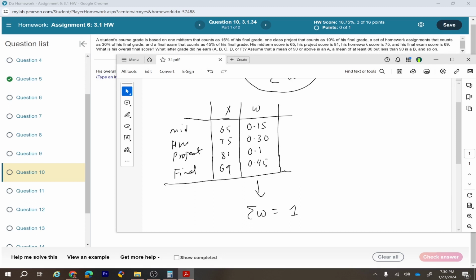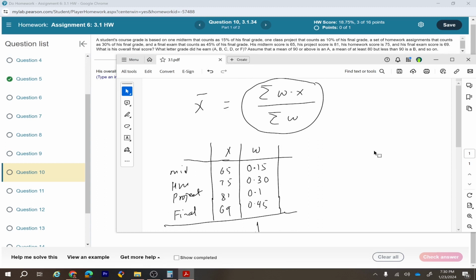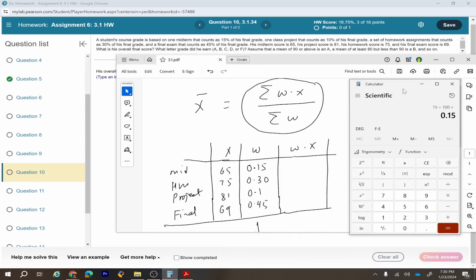Now to find the mean score or the final score, you need to find W times X. You have to multiply these two numbers, W times X, and then add this column. So 65 times 0.15, 75 times 0.30, and things like that. I'm going to use a simple calculator here.